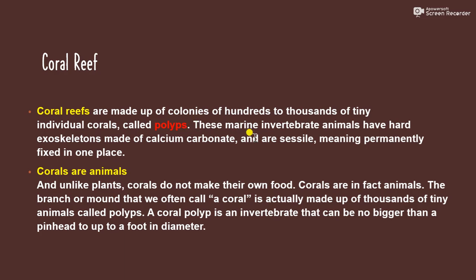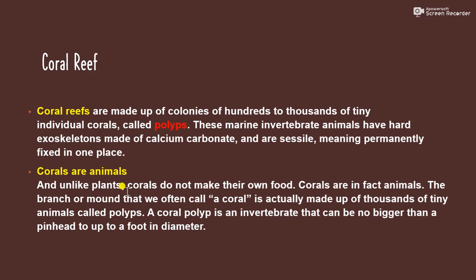These marine invertebrate animals have a hard exoskeleton, and that exoskeleton is made of calcium carbonate. They are sessile, which means they are permanently fixed in one place. So what are coral animals actually?